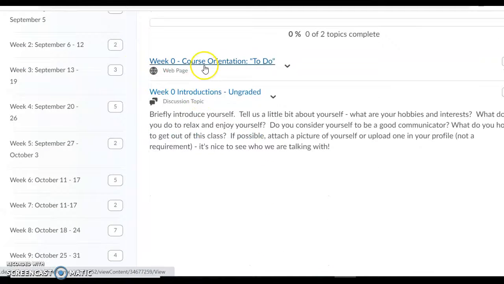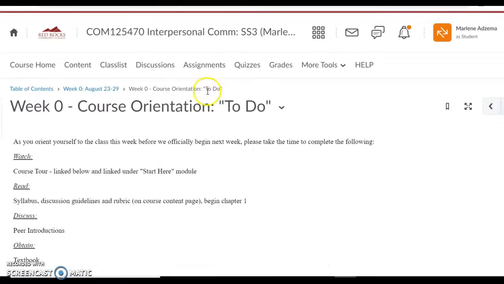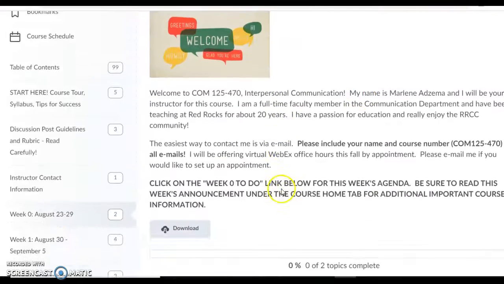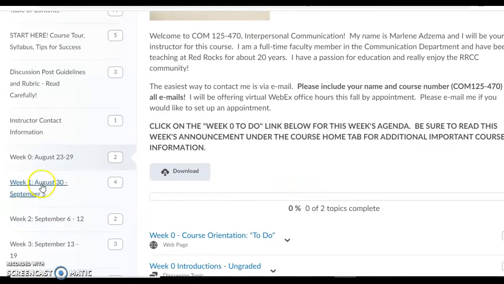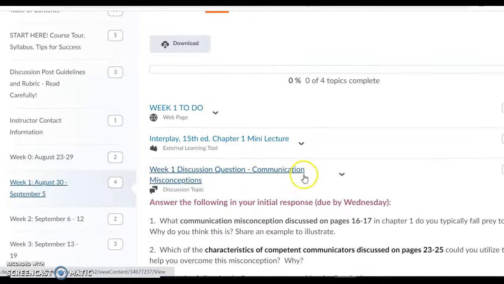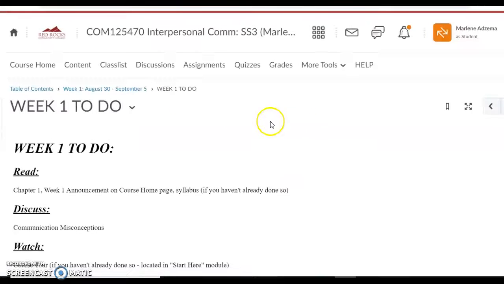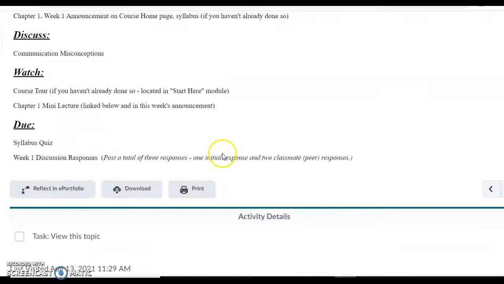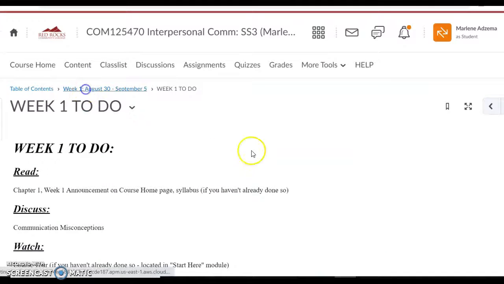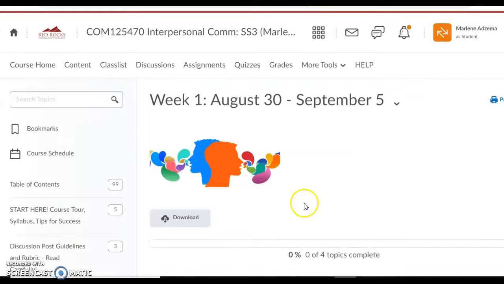And then each week is a to-do list. And so if you click on the to-do list, you'll see that same to-do list that's also under the announcement, under the course home tab. You can click right here to go back to week 0, and you'll see what's happening each week. So, for example, if we click on next week, week 1, you'll see here, again, the to-do list. Again, you can look at that, go back to the week 1 link there.